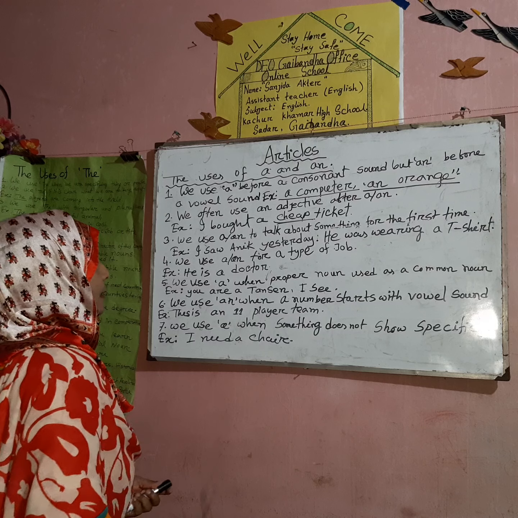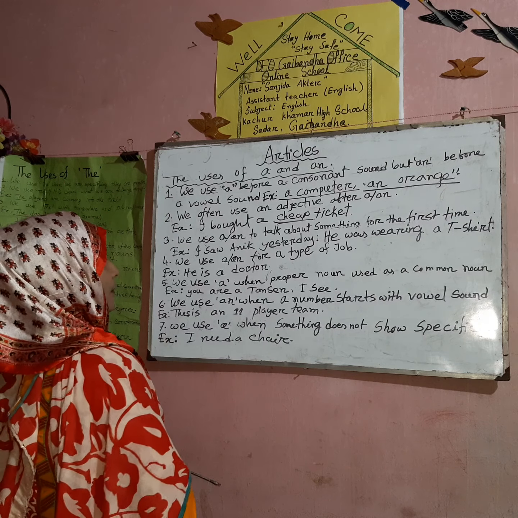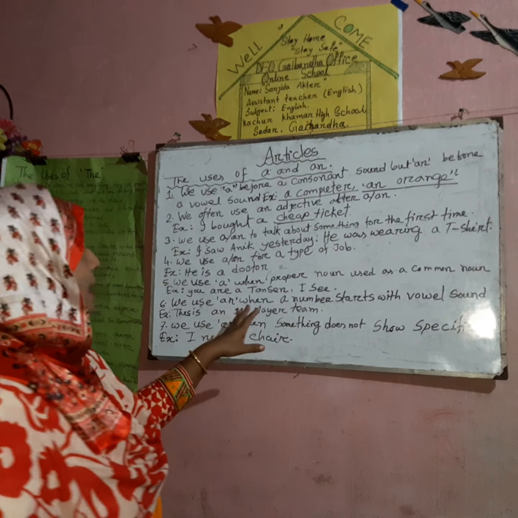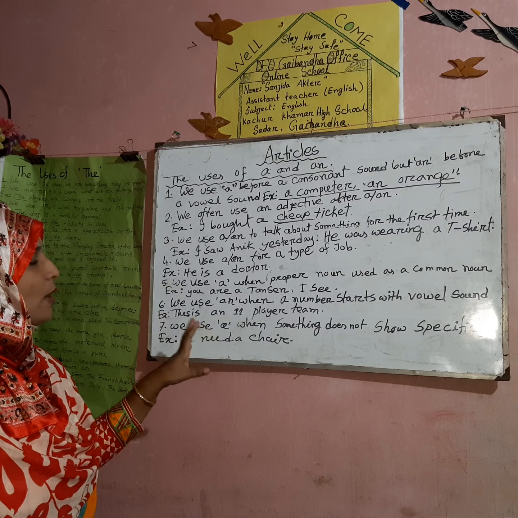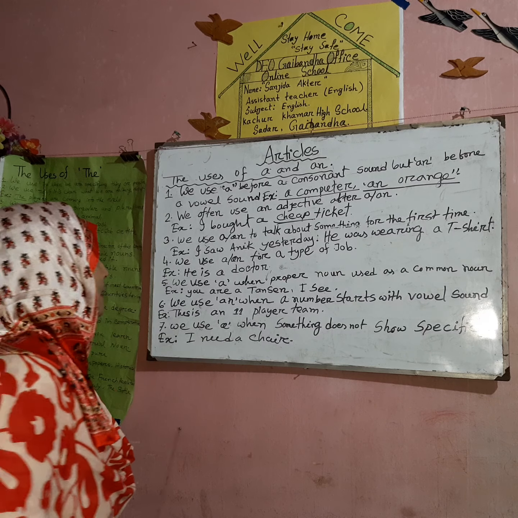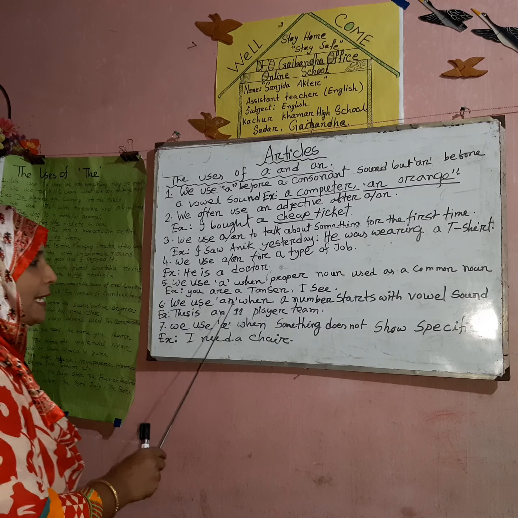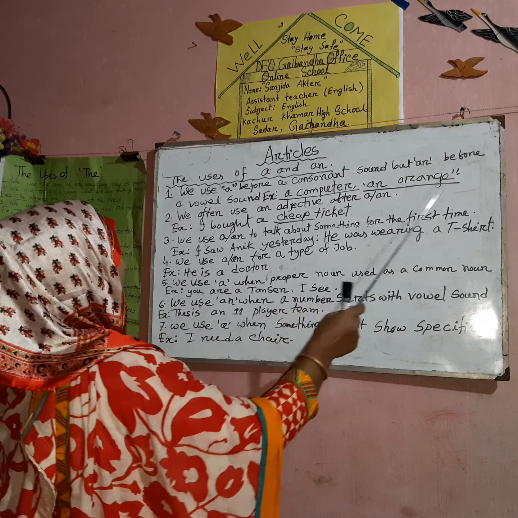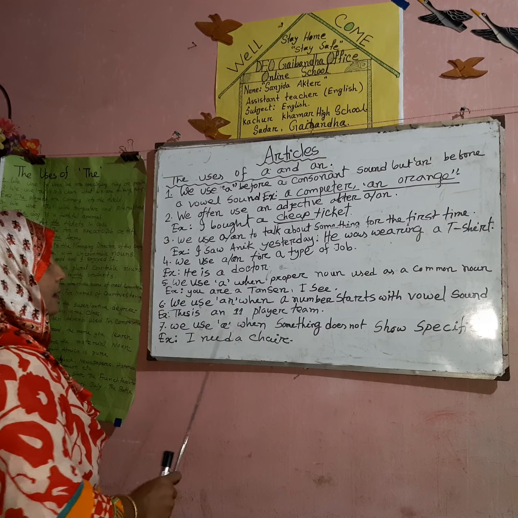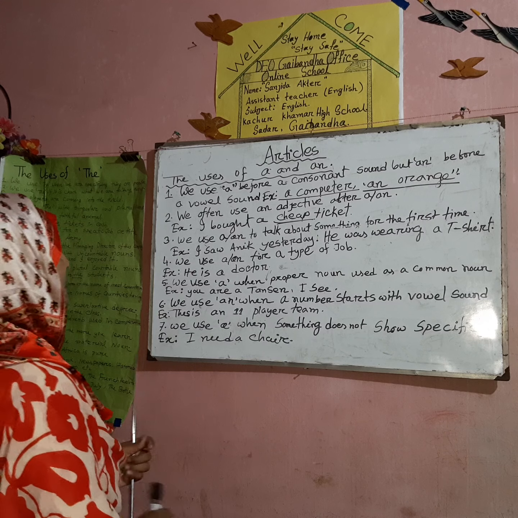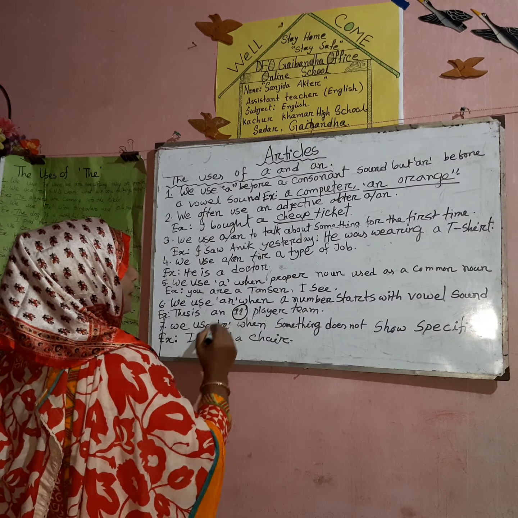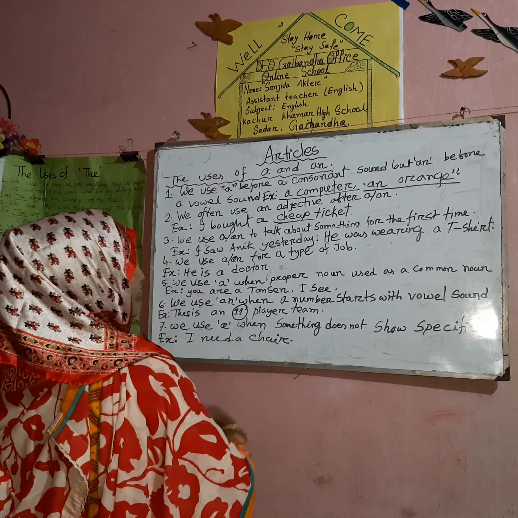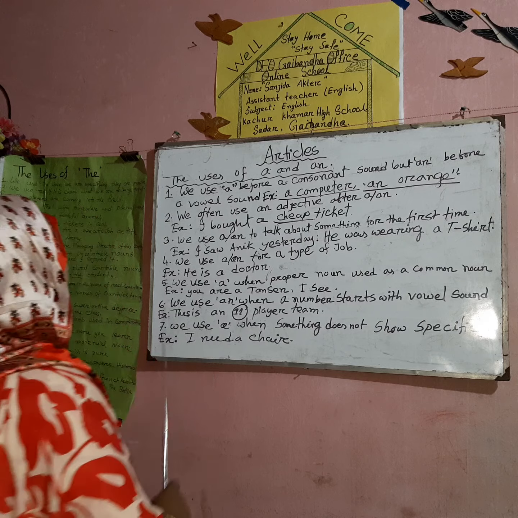You are a Tanshen, I see. I think Tanshen is the abstract noun, that is the qualities of Tanshen, what I see. The number 6, we use an when a number starts with a vowel sound. We have already discussed that before a vowel sound we can use an, and that is, this is an 11 years team. There is a number, and this number starts with a vowel sound. 11 is a vowel sound, and then we use an.